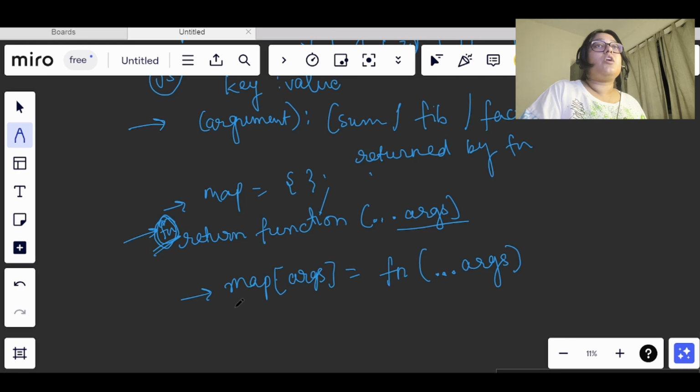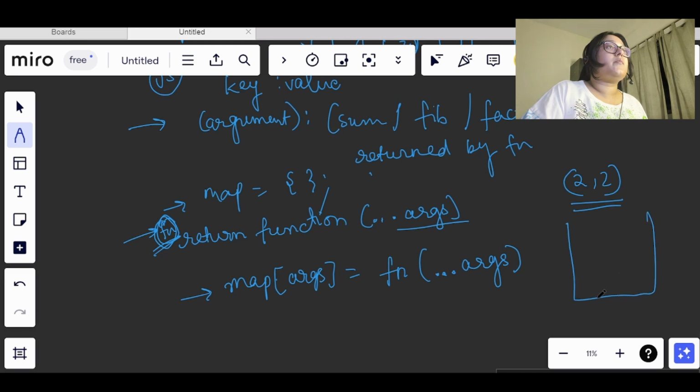And what we need to do in such a condition, like for the first time when we are calling, we are passing here 2 comma 2. So now in our map, let's say we are storing 2 comma 2, right? And with that we are storing the sum of it. Okay, now we have stored it, we need to return this output also. So we will return this only, map of arguments.